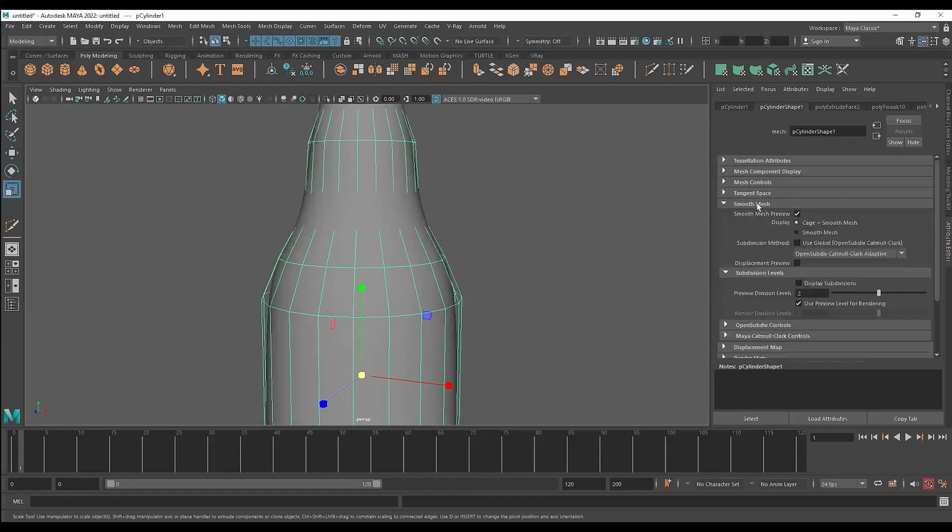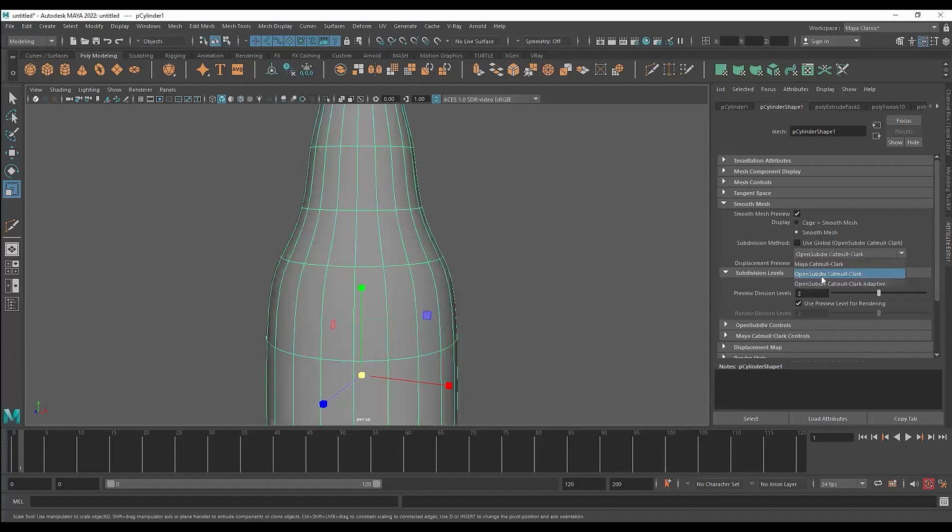Click on smooth mesh. And just set it to, one second. Yes. You have to set it to smooth plus mesh and re-click on open subdivision, Catmull Clark. Just click on that and it will be fixed. Sometimes, like right now, cage plus smooth mesh was activated.